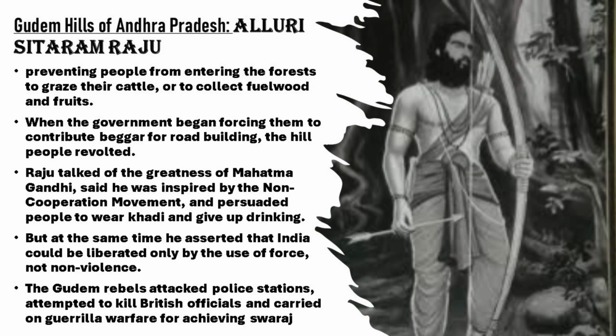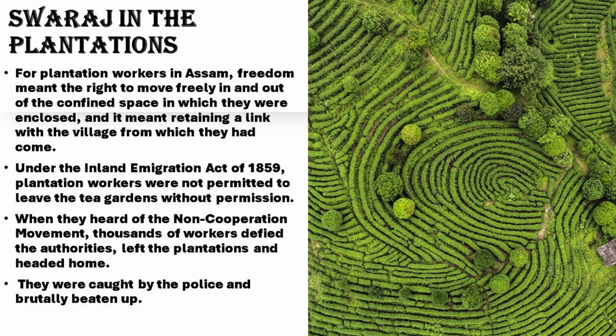The movement led by Raju is remembered as the Rampa Rebellion. It was not in your book, but you should know about it. The British finally captured him in 1924 and executed him, but he became a folk hero among the tribals. The last subtopic of this is Swaraj in the plantation.